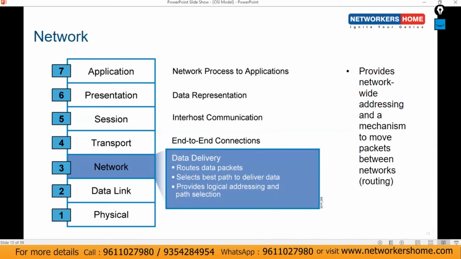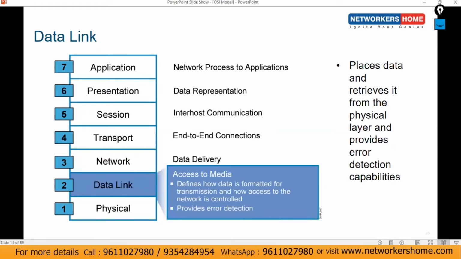Let's move to the next protocol, data link. Data link is all about access to the media. It defines how data is formatted for transmission and how access to the network is controlled, and it provides error detection. This is kind of MAC addresses now.